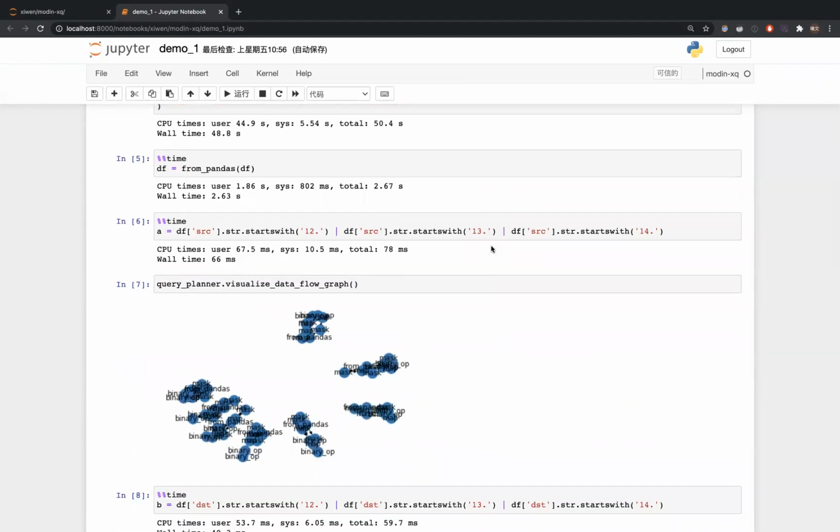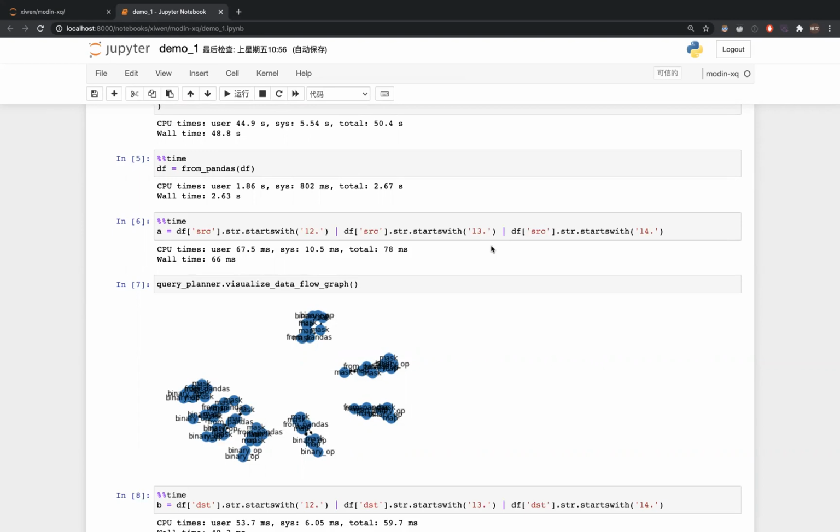Here is a visualization of the current data flow graph. As you can see, it is a little bit cluttered because there is a subgraph for every partition, and currently there are 8 partitions.